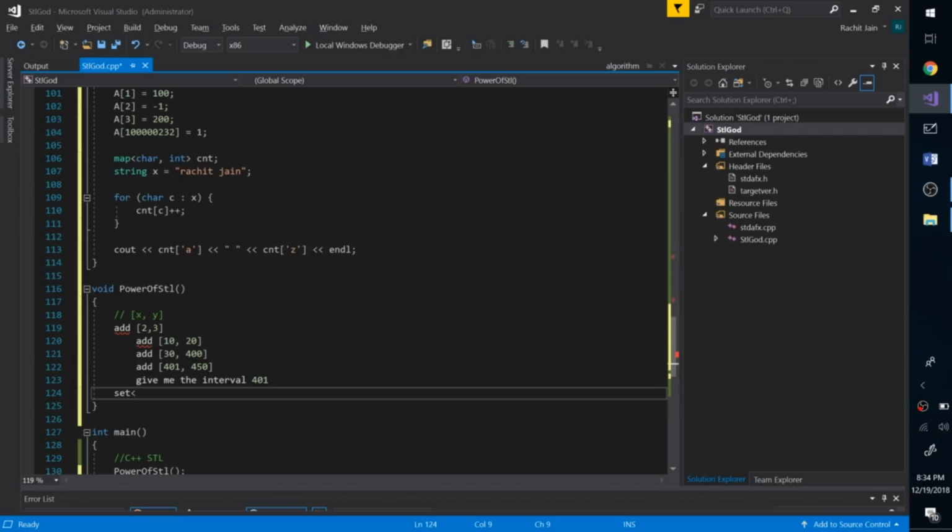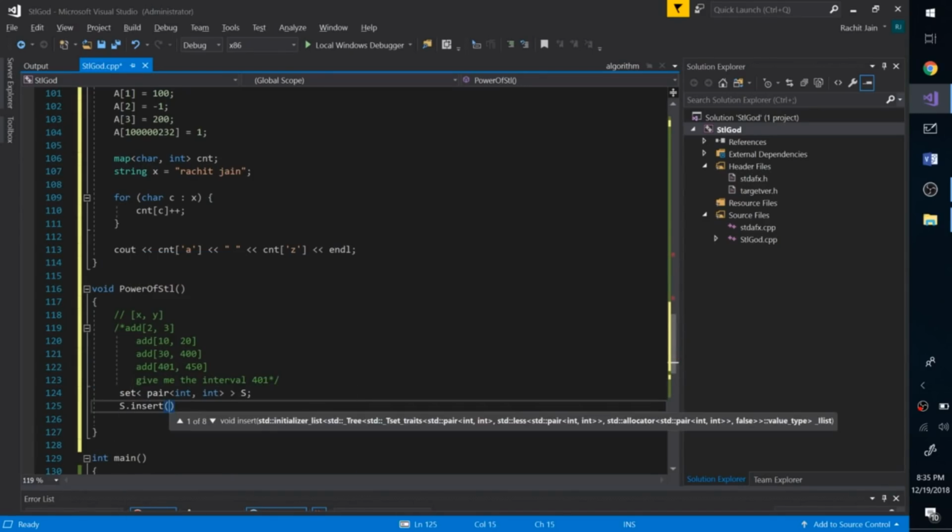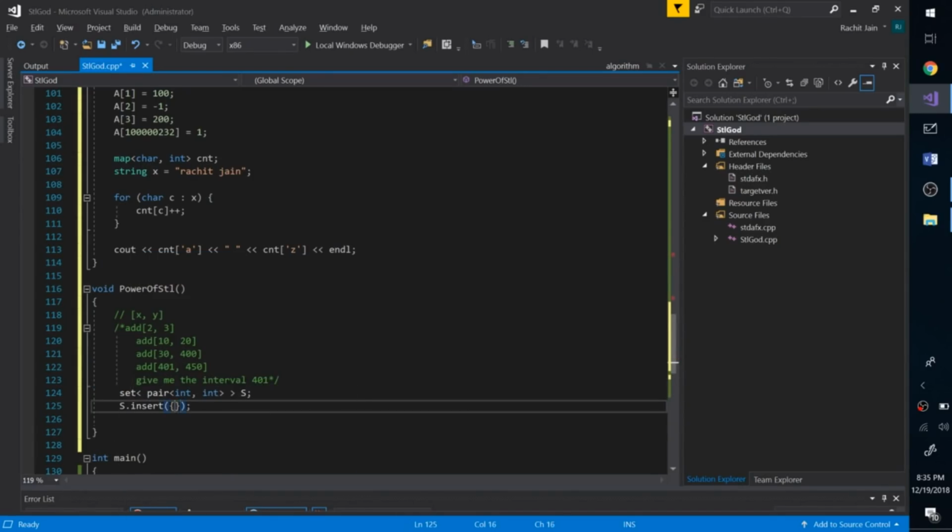So what we are going to do here is have a set of pairs. A pair of int comma int. This is my set S, let's call it. Let's insert the numbers first. I am inserting pairs in my set, and a pair is nothing but x comma y.